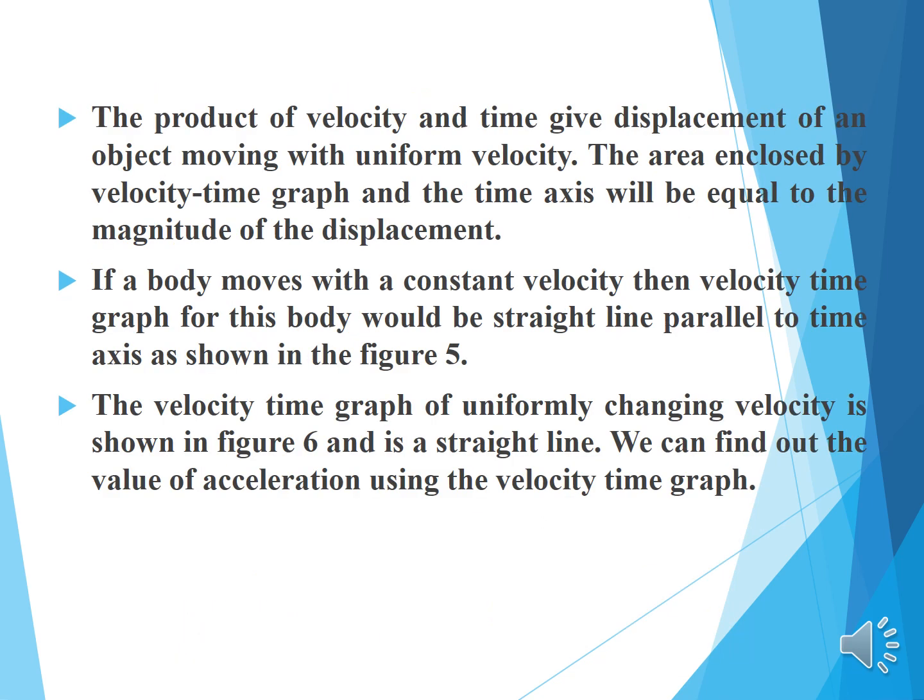The product of velocity and time gives the displacement of an object moving with uniform velocity. The area enclosed by the velocity time graph and the time axis will be equal to the magnitude of the displacement. If a body moves with a constant velocity, then the velocity time graph for this body would be a straight line parallel to the time axis, as shown in figure 5. The velocity time graph of uniformly changing velocity is shown in figure 6 and is a straight line. We can find out the value of acceleration using the velocity time graph.